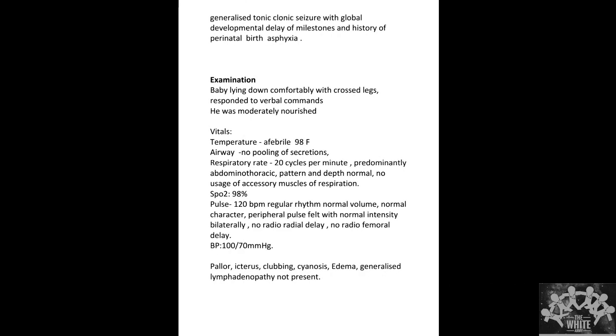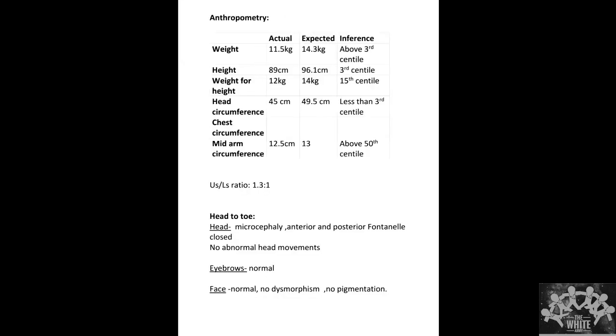Most of the CP children will have normal vitals, unless you have seen a child with a precipitated seizure. In those times only the child may have deranged vitals. Otherwise, the vitals of the child will be basically normal. And regarding head-to-toe examination, what are the things that you have to observe?